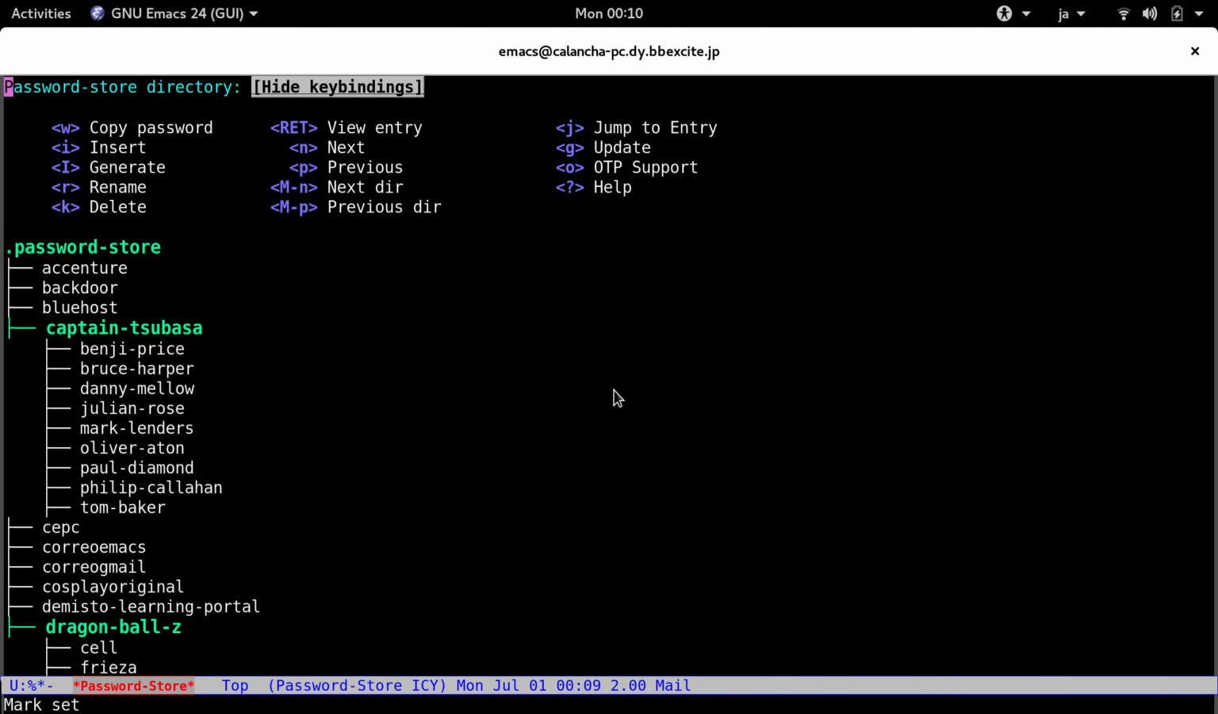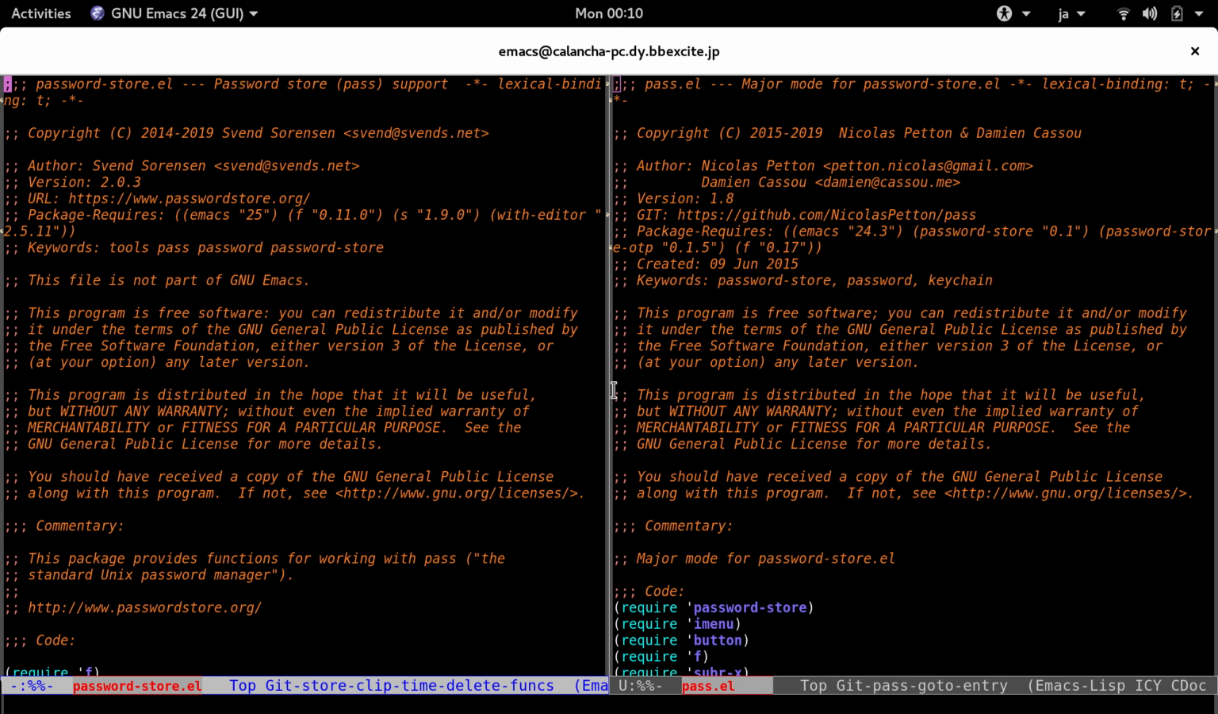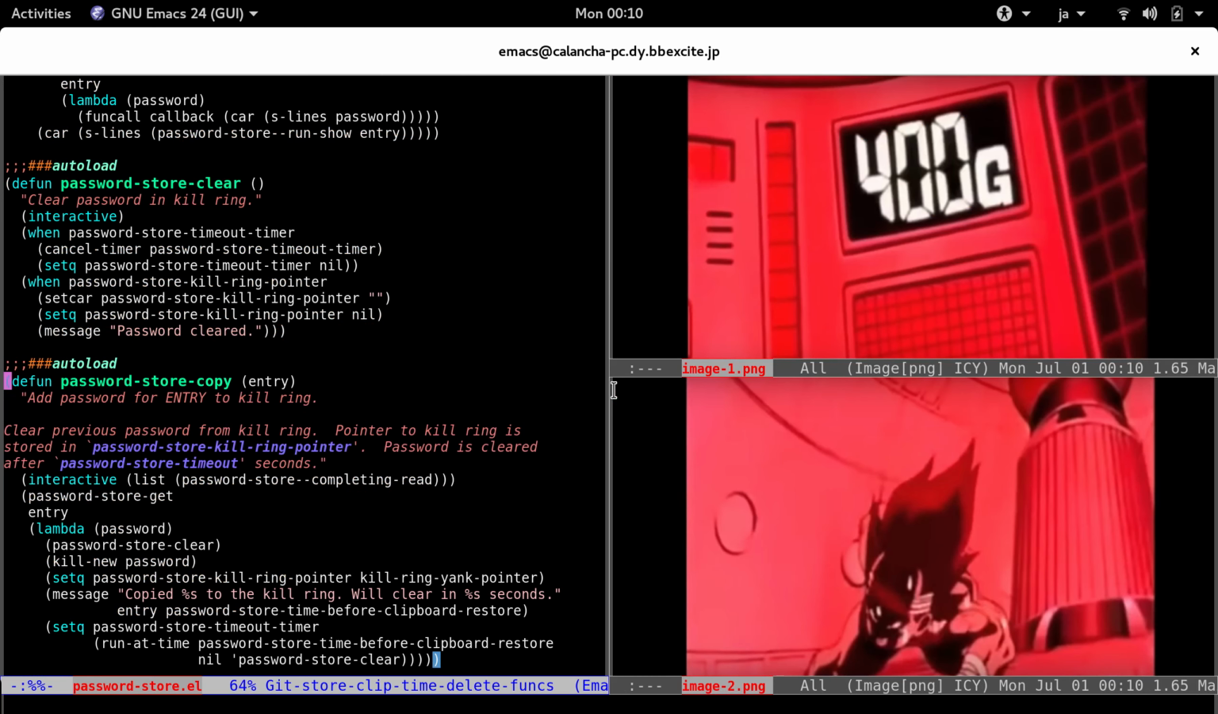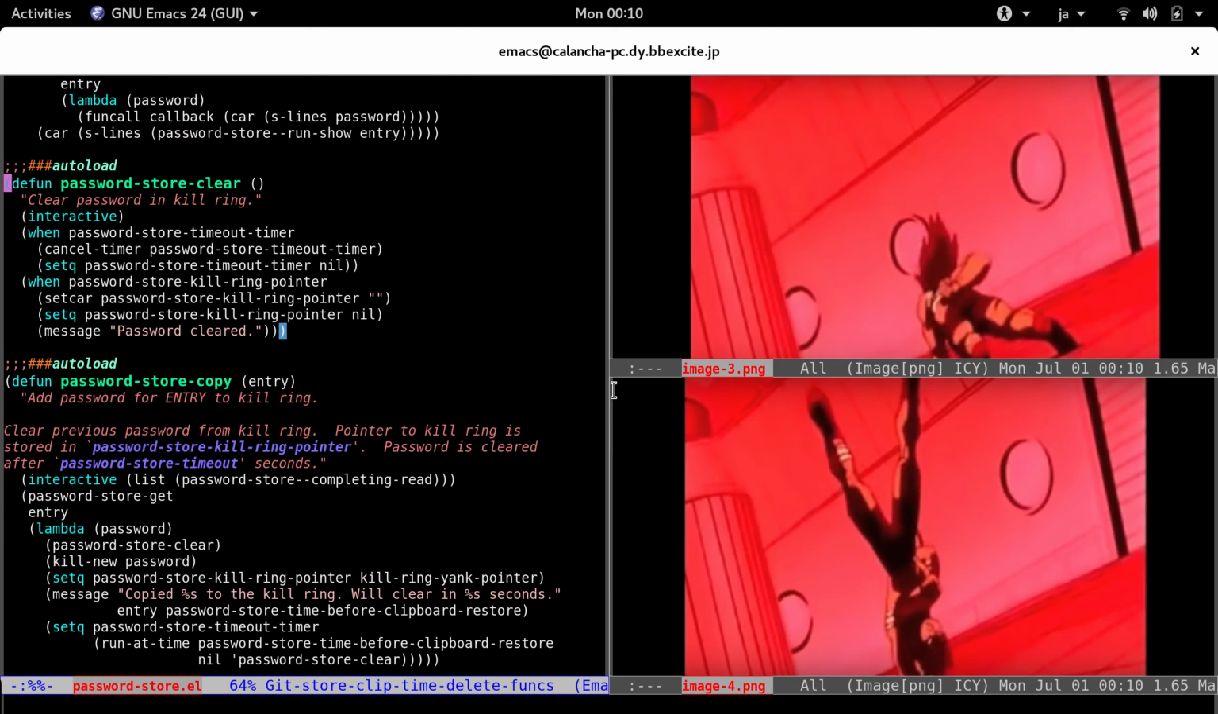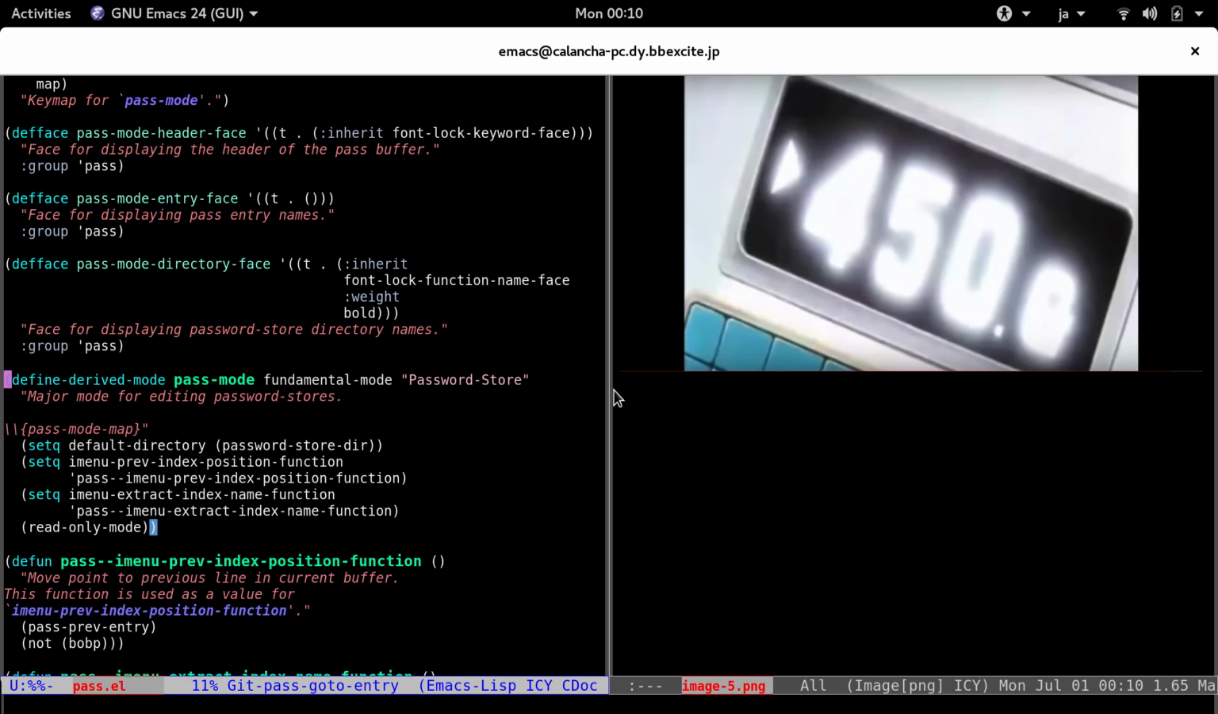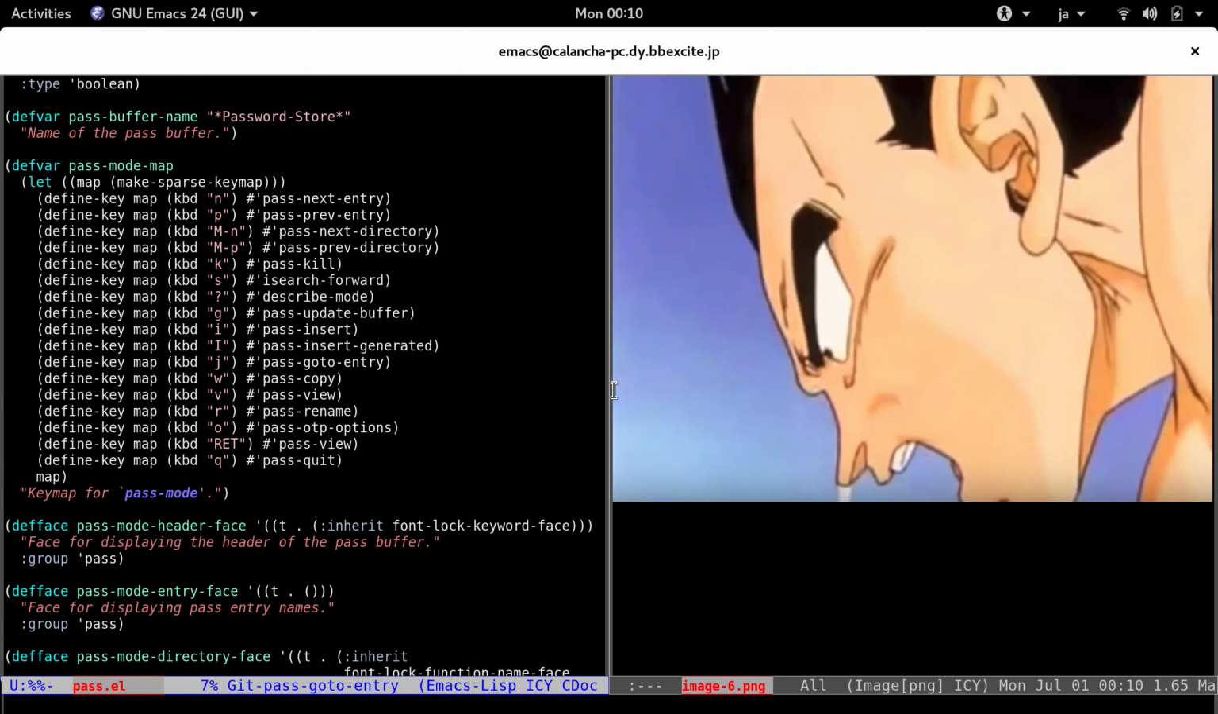We have to update two libraries, passwordstore.el and pass.el. Passwordstore.el implements most of the functionality. It takes care of the low-level things, like copying passwords in the Emacs kill ring, erasing the kill ring, etc. While pass.el defines a major mode to make it easier to use all the functionality defined in the previous library. It lists all the pass entries, adds commands, and makes key bindings.